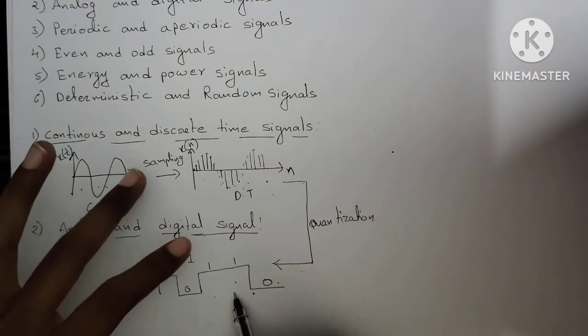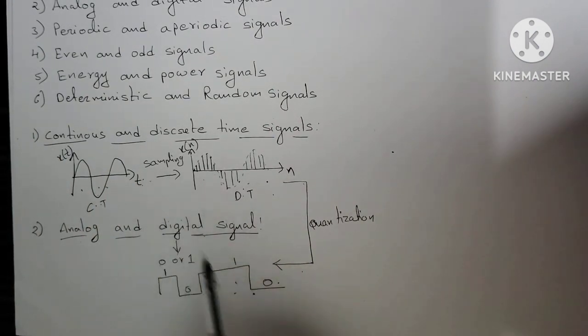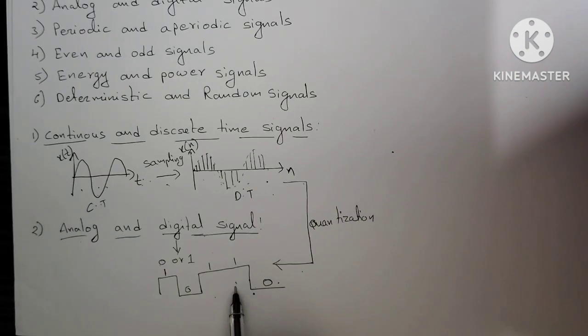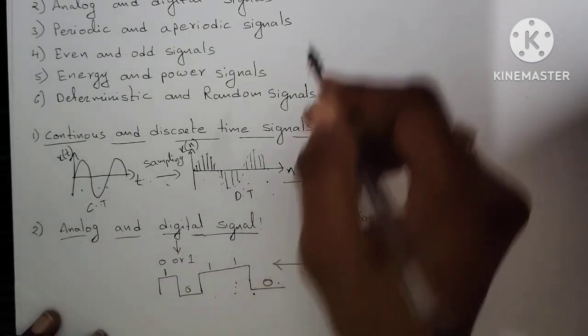So the two different techniques are sampling and quantization. These two are the different techniques for converting from a continuous to a digital signal. So this is the second type of signals.